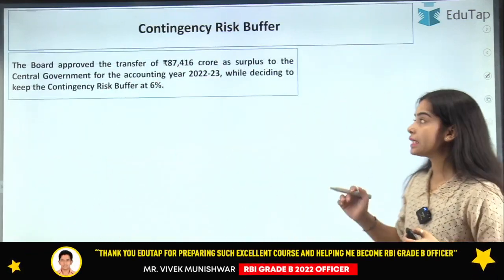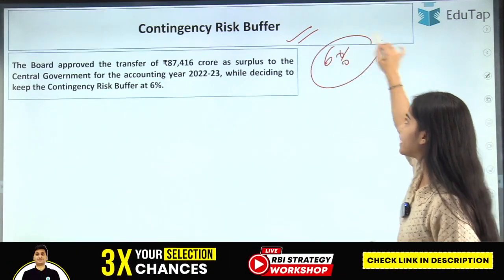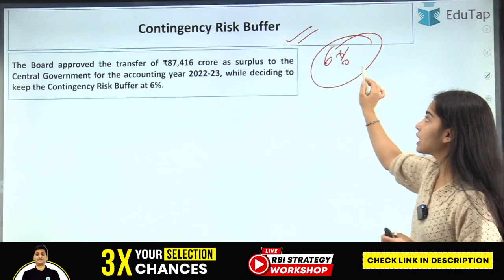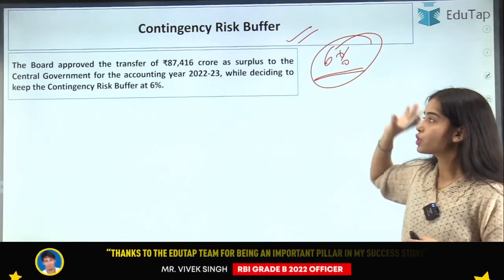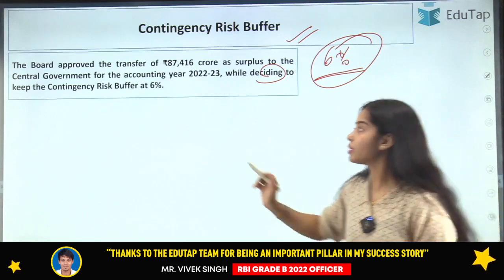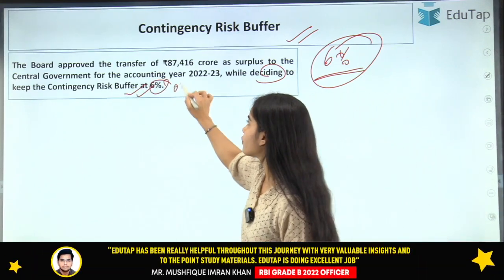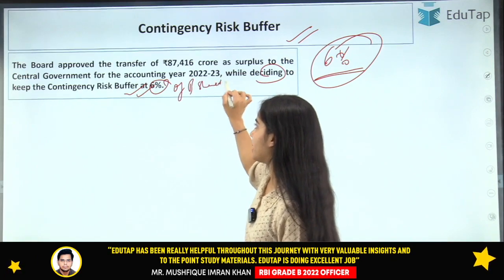So now coming to the contingency risk buffer, that I said the RBI has said we will be maintaining at 6%. So what does this mean? The RBI has decided to keep the contingency risk buffer at 6% of the balance sheet of RBI. Okay.